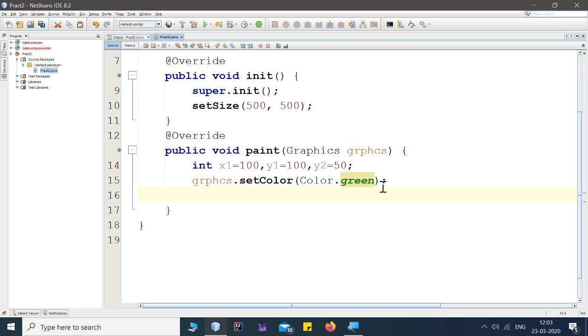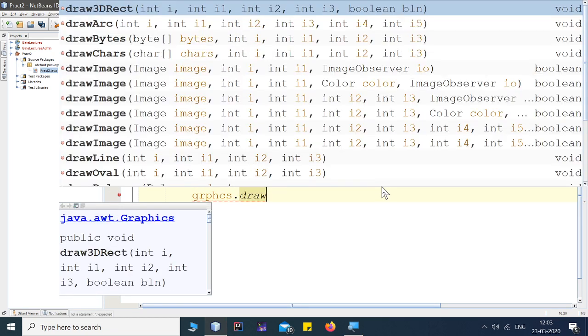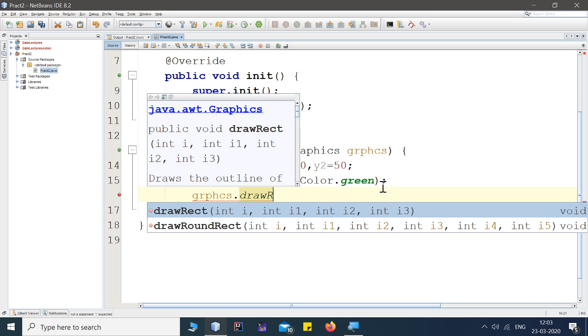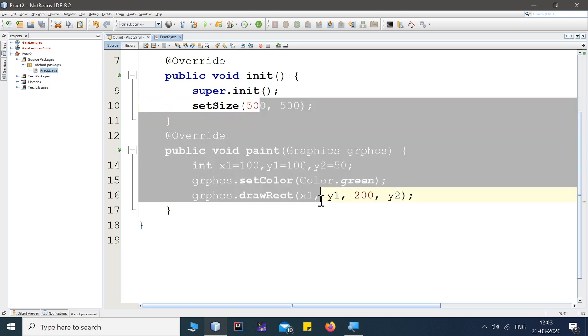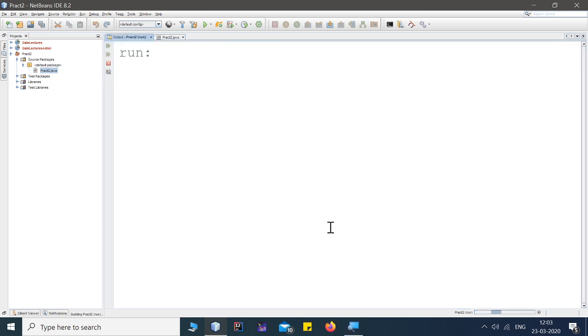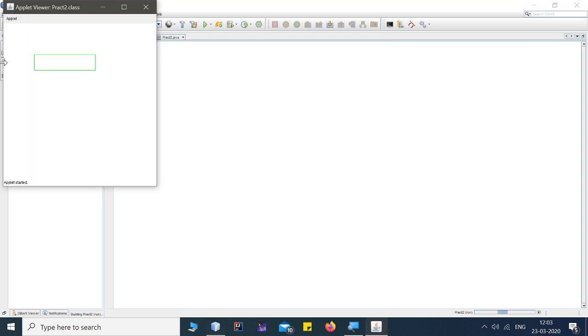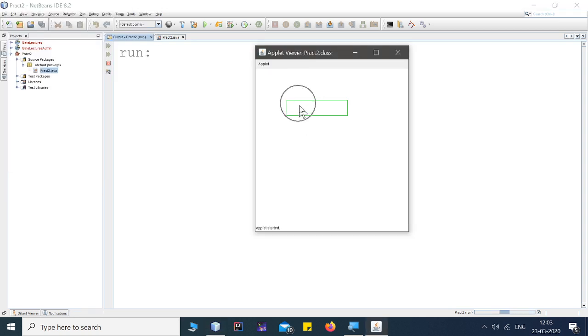Next, again with the help of the graphics object, I'm calling a method called draw rect. In that method I'm writing x1 followed by y1. These are my coordinates, and let's assume the width of that rectangle as 200 and y2 as 5. Just run this program and see what is happening. An applet is created, and inside that applet a rectangle in green color is constructed.